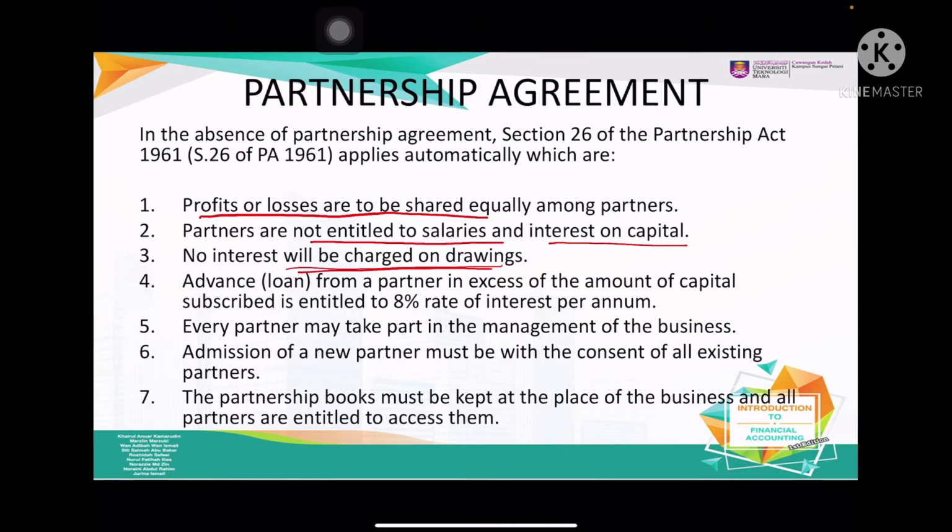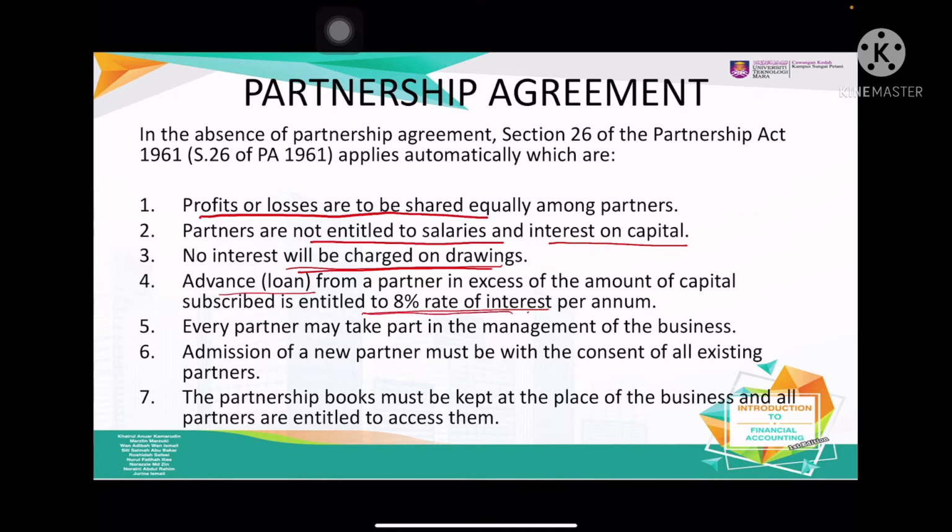Advance loan from a partner in excess of the amount of capital is entitled to 8%. So if one of the partners gives a loan to the partnership, like previously in the topic of sole trading where you borrow a loan from a bank, but this one you borrow a loan from a partner, and you do not state anything in your agreement, then the Act will give you 8%.